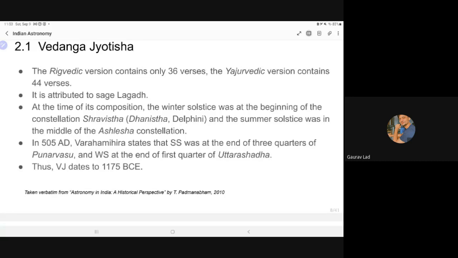1175 BCE, which is very much in line with the linguistic evidence for Rigveda. Rigveda is also believed to be this old, 1200 years before the Common Era. So it is a very old text on astronomy. You can even say that it might be the oldest text in astronomy in the Asian subcontinent. Actually, you cannot say that, because there are some texts in Chinese astronomy and we have Mesopotamian. But either way, this is a very old text, and we should appreciate what our ancestors have done in this text.